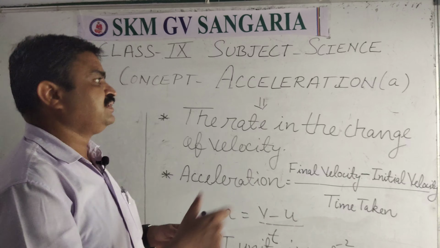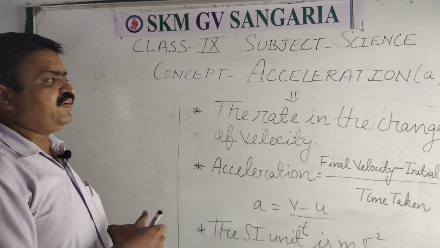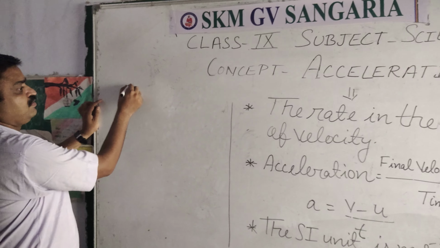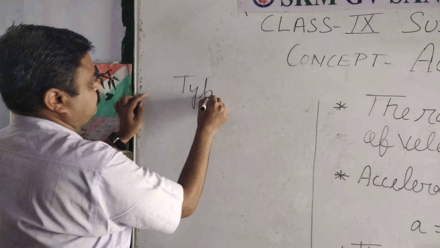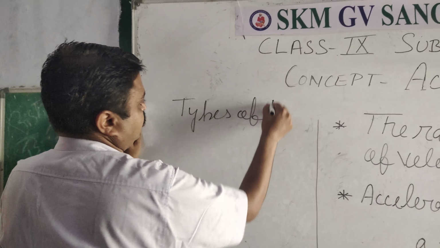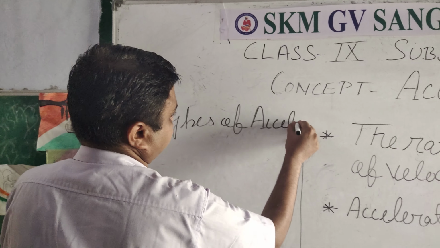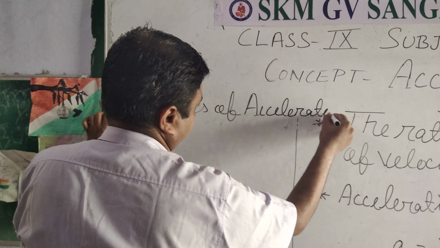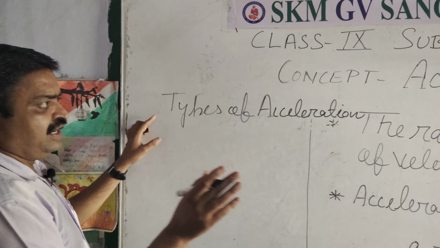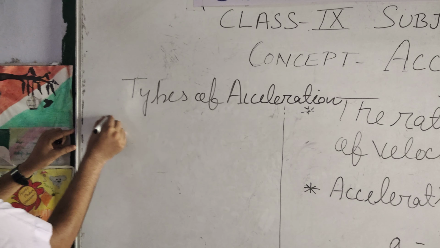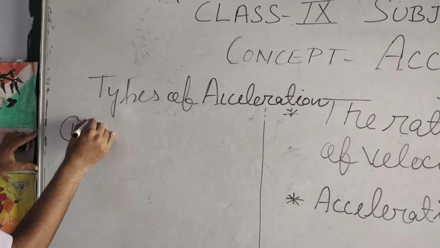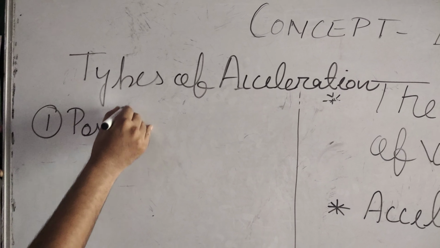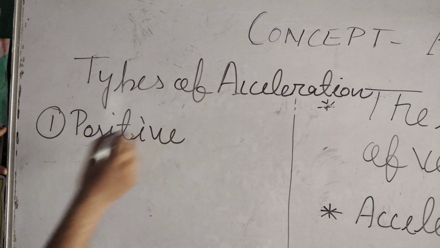Now we will discuss the types of acceleration. There are 3 types of acceleration, student. First is positive acceleration.